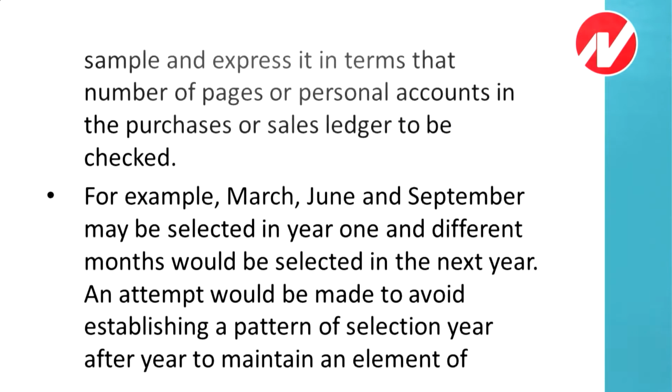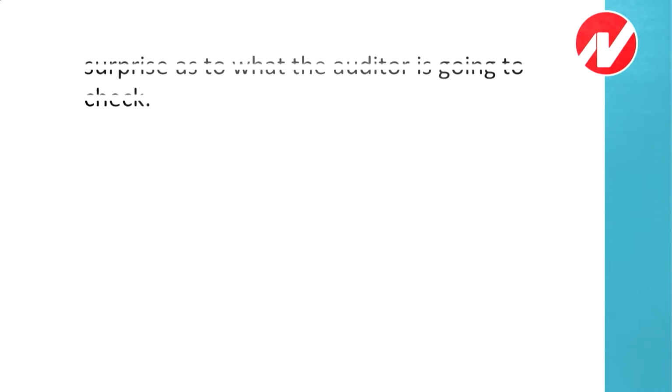For example, March, June and September may be selected in year 1 and different months would be selected in the next year. An attempt would be made to avoid establishing a pattern of selection year after year to maintain an element of surprise as to what the auditor is going to check. This is a great example.